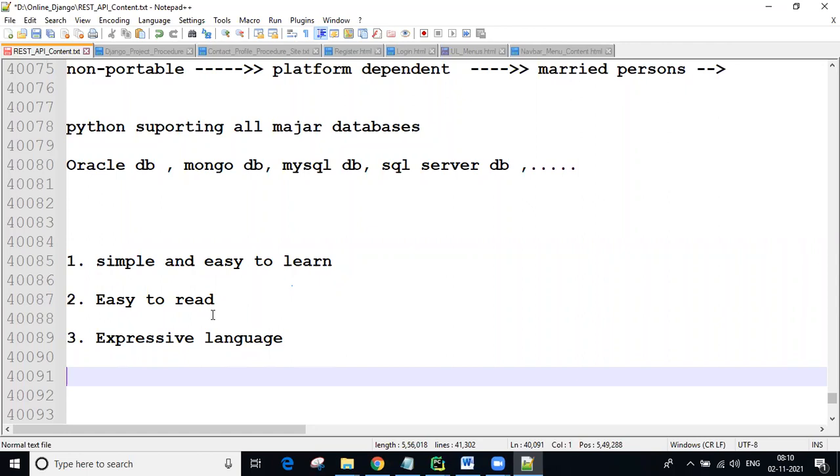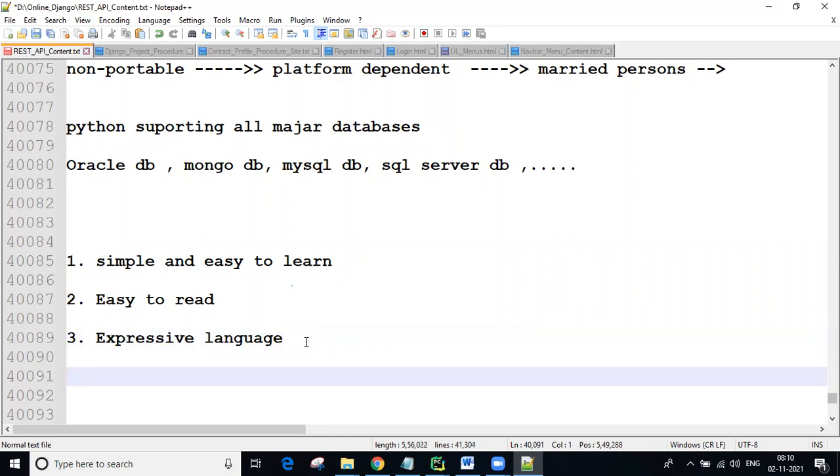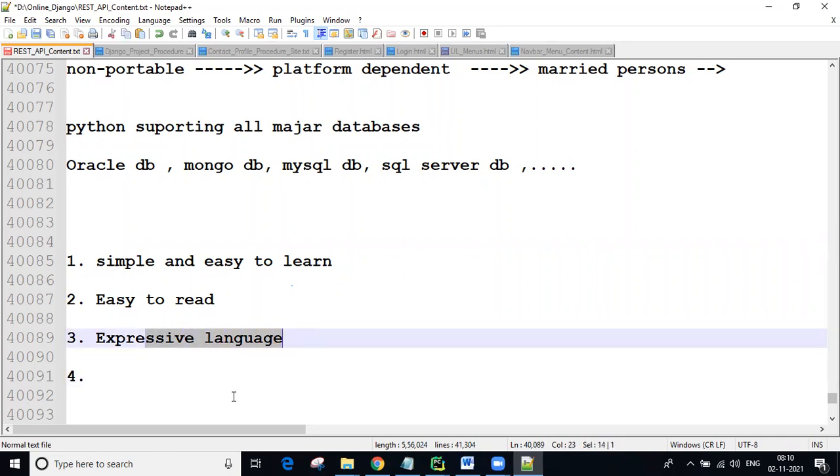But using Java, you write a lot of lines of code: class name, public, static, void, main, string, like so many definitions. So that is not expressive. But Python is expressive. What we want, we express easily. I want to print hello, so simply print hello you write. That's why we can say Python is an expressive language. One-word answers I'm giving you all. Okay, now?